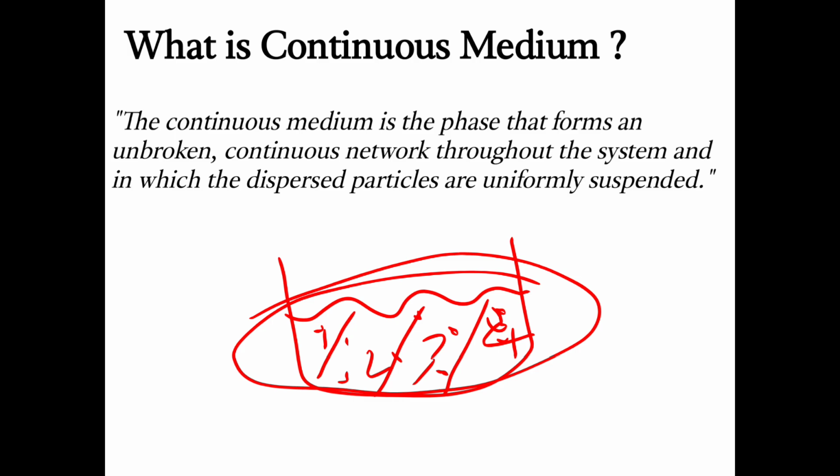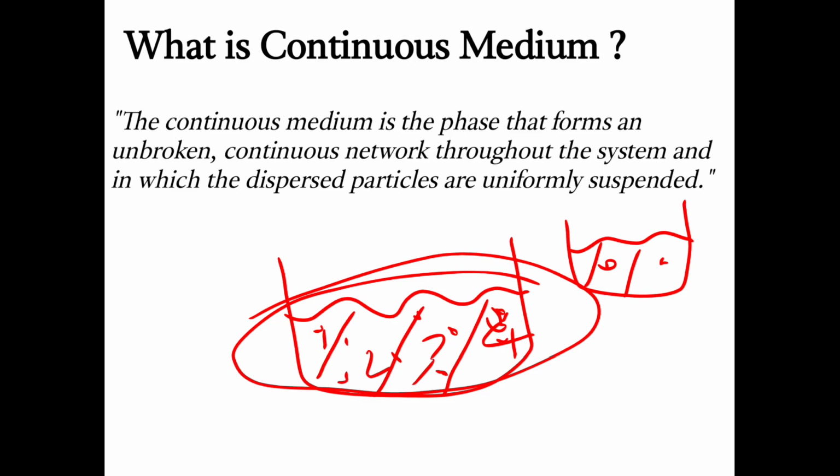When I talk about the dispersed phase, let's take a different example. Suppose this contains the liquid, and this is a dispersed phase. If I take cross section 1 and cross section 2, both are going to be different, because the pigment particle, the dispersed particle, is not present here.